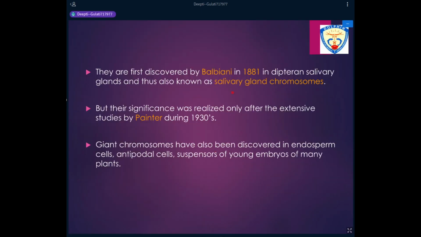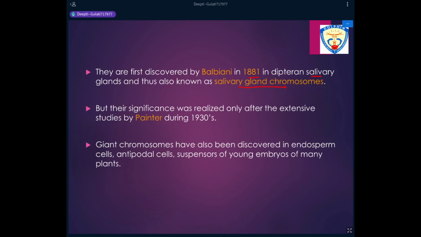They were first discovered in 1881 by Balbiani in the salivary gland of Drosophila, in dipterans, and therefore, as I said, they were also known as the salivary gland chromosomes.